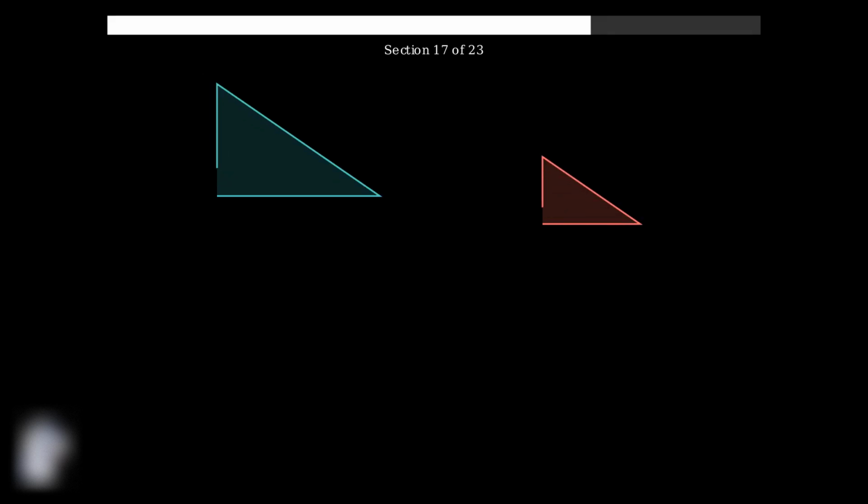Here we have two similar triangles. Triangle ABC is larger, and triangle DEF is smaller but has the same shape. Notice that the angles are identical, but the sides are proportionally different. We know some measurements. Triangle ABC has a base of 3 units and height of 2 units. Triangle DEF has a base of 1.8 units and height of 1.2 units.